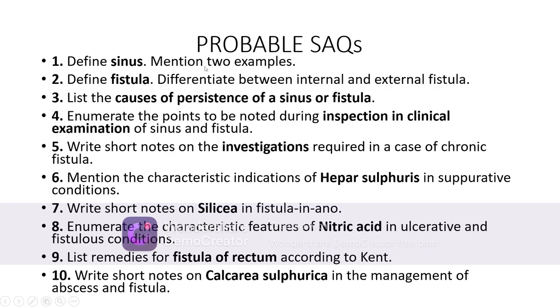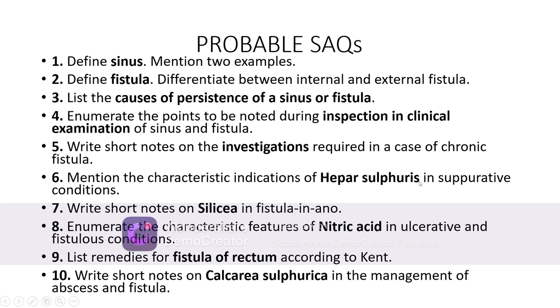So these are the probable SAQs. Define sinus. Mention two examples. Define fistula. Differentiate between internal and external fistula. List the causes of persistence of sinus or fistula. Enumerate the points to be noted during inspection and clinical examination of sinus and fistula. Write short notes on investigation required in case of chronic fistula.